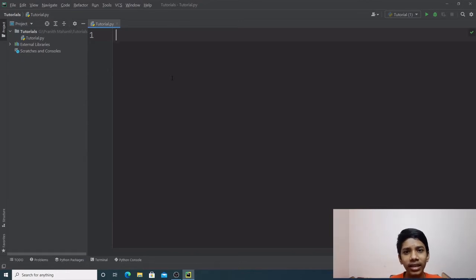So, first, before writing a function, let's discuss what is a function and what's the use of a function. Firstly, what is a function? A function is called to run a block of code. And how is it used?